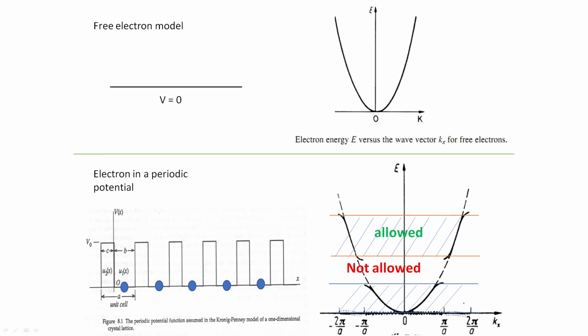Okay, students, welcome back. We are discussing the energy bands in materials, why these bands are formed and why certain bands are allowed and certain bands are not allowed. This is what we discussed in the last half an hour or so, using the periodic potential of a crystal and the motion of electrons in a periodic potential. We have seen that certain energy levels are allowed, certain energy levels are not allowed. That is the reason why band gaps form.